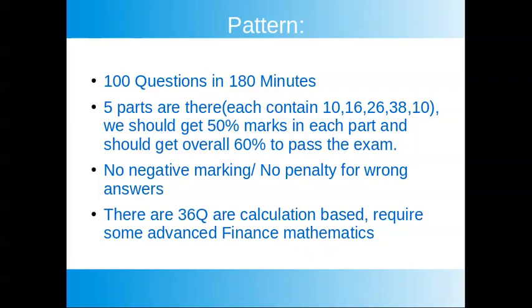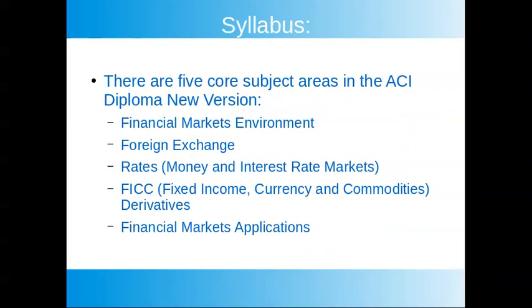There is no negative marking or any penalty for wrong answers, and approximately 36 questions are calculation based. We may use any financial calculator like the HP 12C or Texas BA II. These five parts are financial market environment, foreign exchange rates, fixed income, currency and commodity derivatives, and financial markets applications. The first and fifth have only theory questions, 10 each.